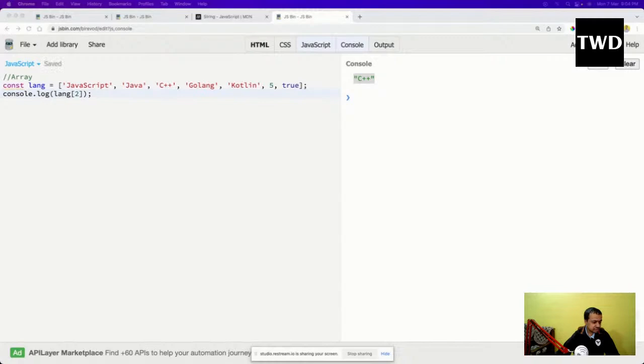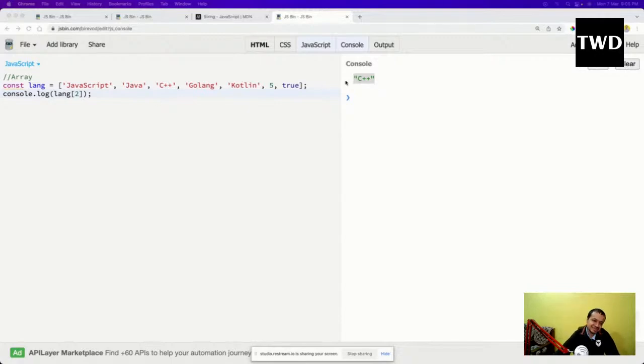Collection of similar data types. Someone told that collection of similar data types is an array. So that is a typical C++ definition, or JavaScript definition, Java definition maybe.